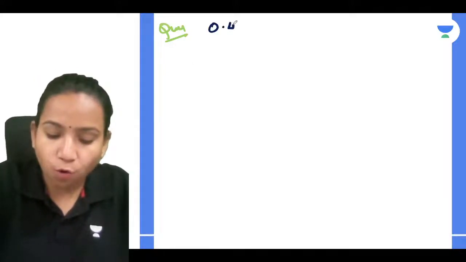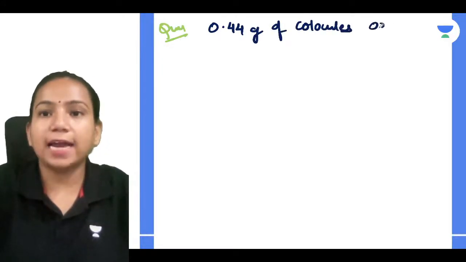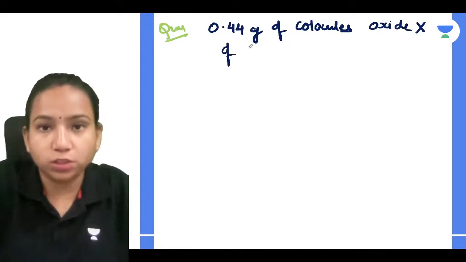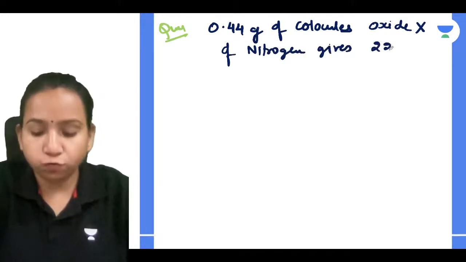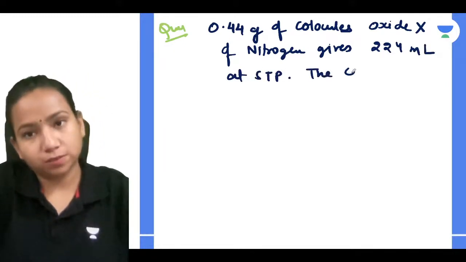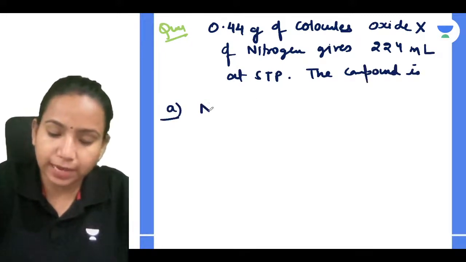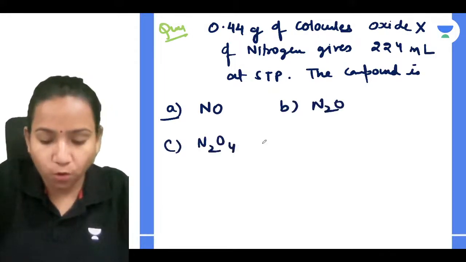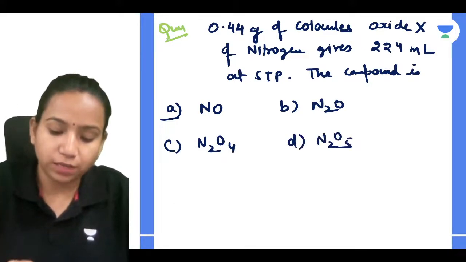So 0.44 gram of colorless oxide X of nitrogen gives 224 ml at STP. The compound is: A) NO, B) N2O, C) N2O4, D) N2O5. Let's see who will give the correct answer.